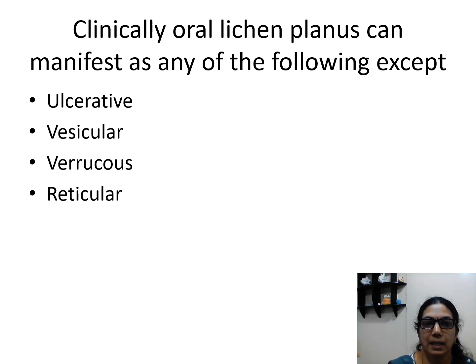Clinically, oral lichen planus can manifest as any of the following, except: ulcerative, vesicular, verrucous, or reticular. Among these, one is not a clinical manifestation of lichen planus. That is, the verrucous form is not seen.